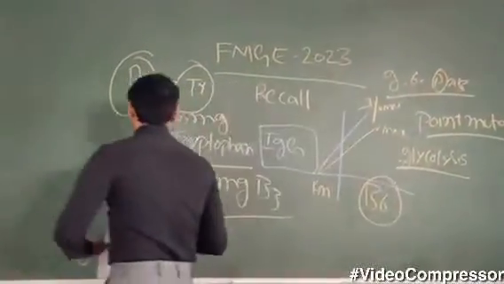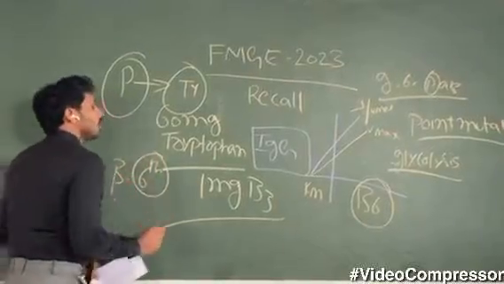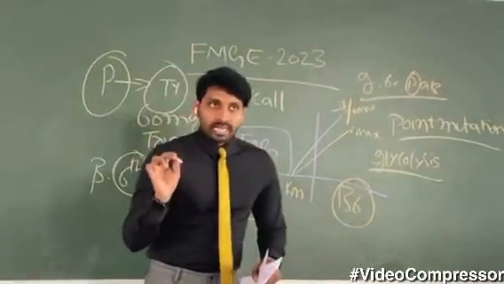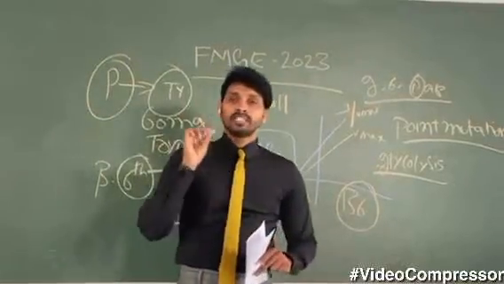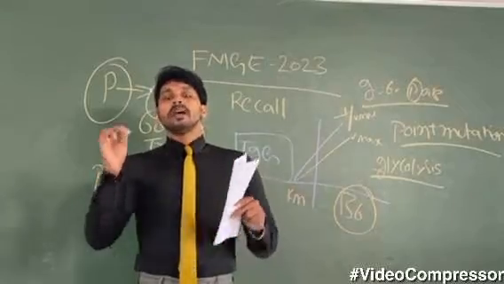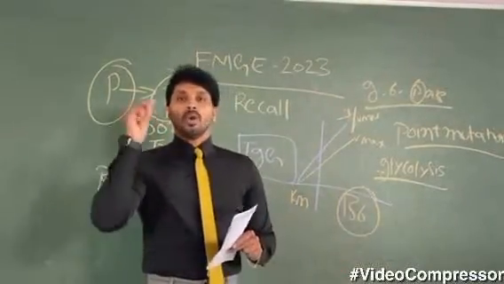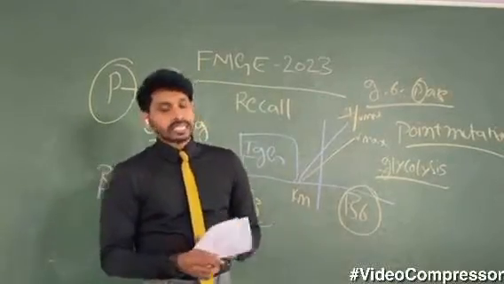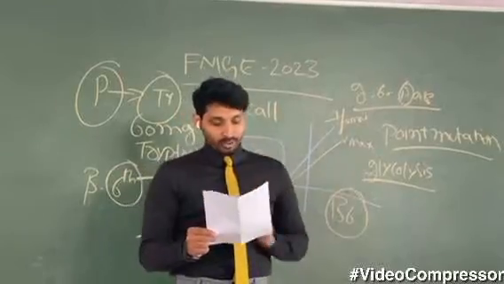At the 6th position of the beta chain, glutamic acid is supposed to be placed, but because of the point mutation, glutamic acid is replaced by valine. So that leads to sickle cell anemia. Sickle cell anemia is a classical example of point mutation.